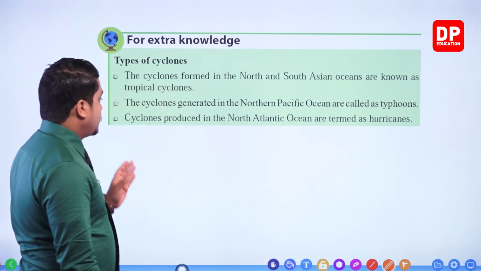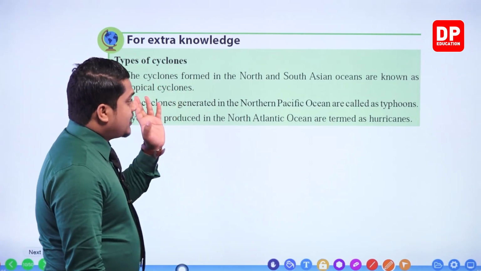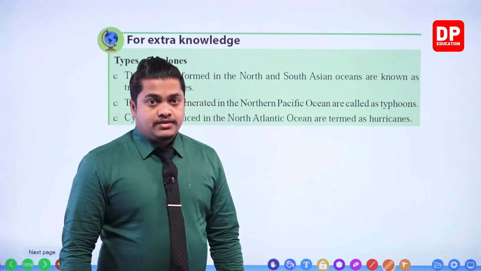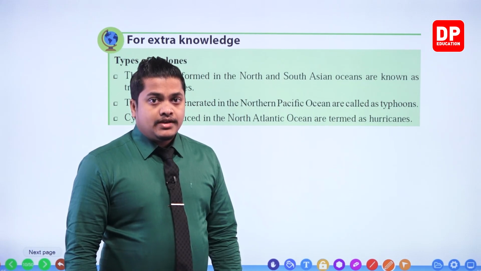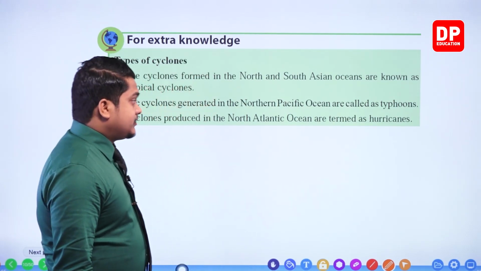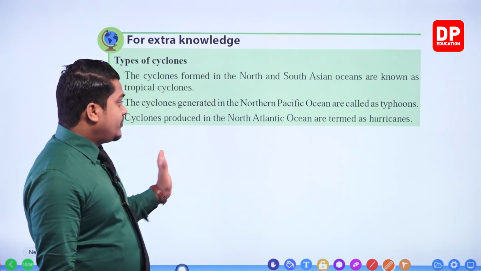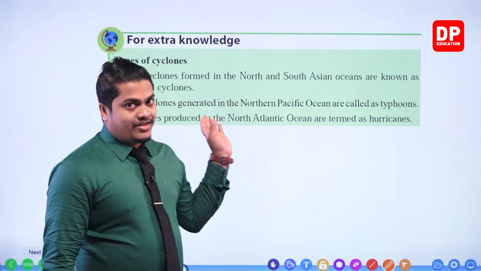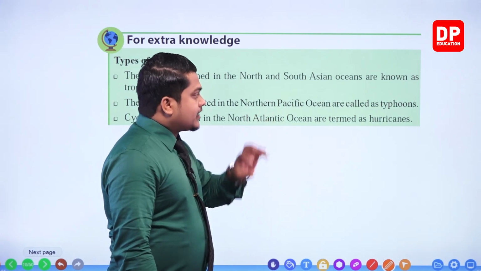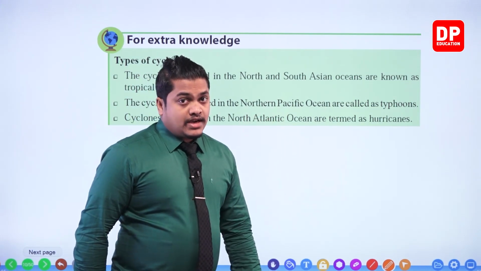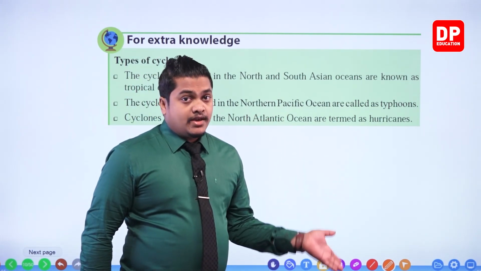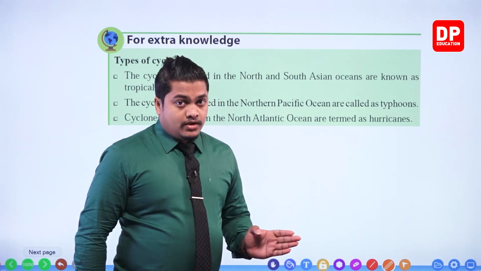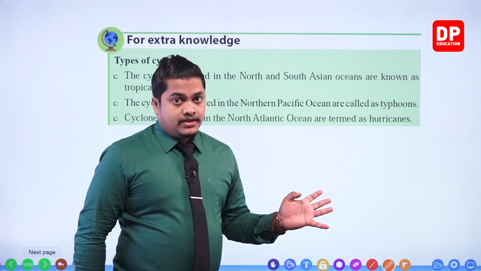Then the next one given, cyclones produced in the Northern Atlantic Ocean are termed hurricanes. If a cyclone occurs within the North Atlantic Ocean, then that kind of thing is called a hurricane. So it is given several names according to the place where it is going to occur.